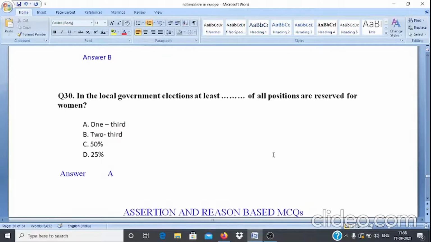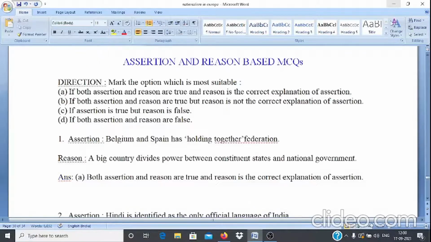Question number 30. In the local government elections, at least dash of all the positions are reserved for women. Options are A 1/3, B 2/3, C 50%, D 25%. And answer is option A, that is one third.